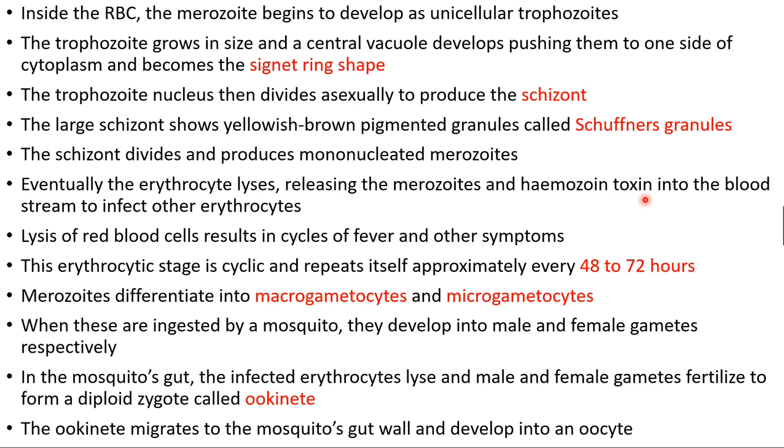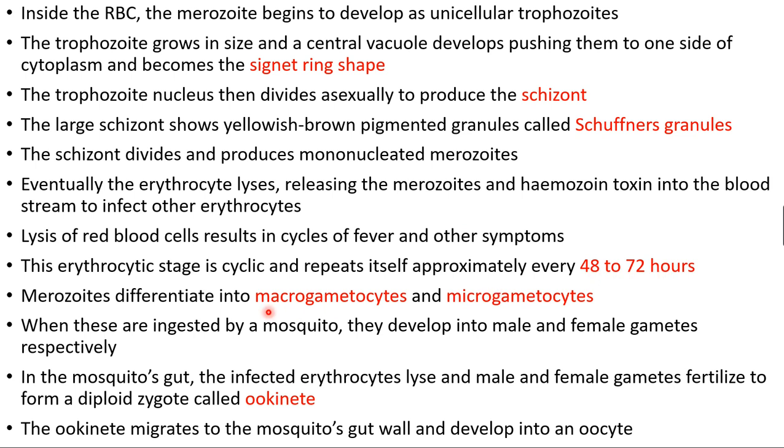Hemozoin toxic substance into the bloodstream. Okay, it infects erythrocytes, and at the time of release of hemozoin by the lysis or breakdown of RBC, it results in fever and other symptoms. So this cyclic event occurs every 48 to 72 hours.